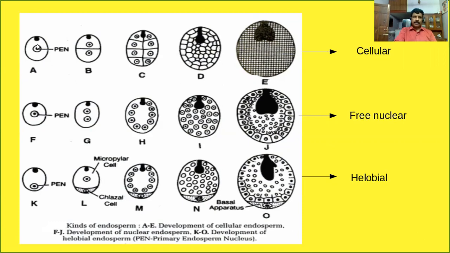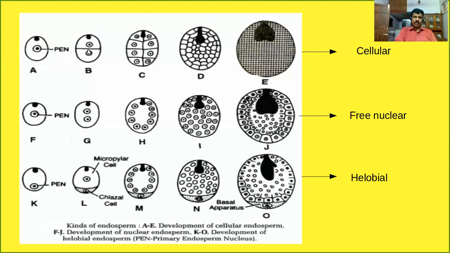So this is the primary endosperm nucleus. It undergoes mitotic division to form a two-celled structure. In this type of cellular endosperm development, each cell division of the primary endosperm nucleus is followed by cytokinesis.